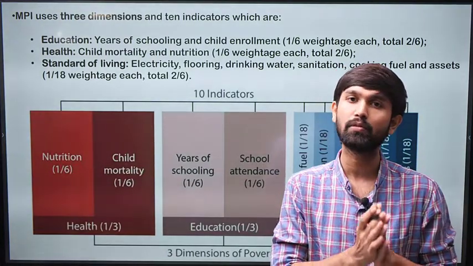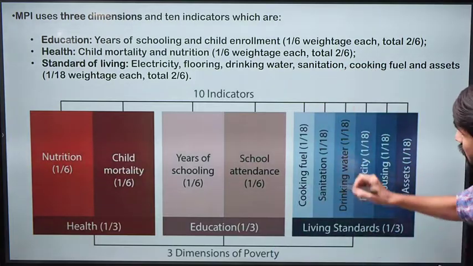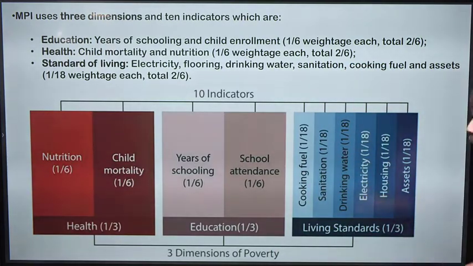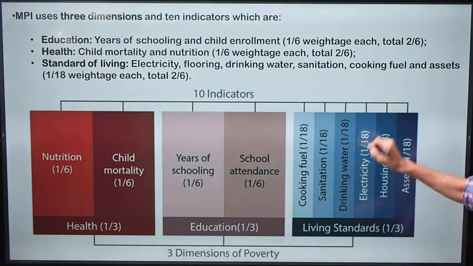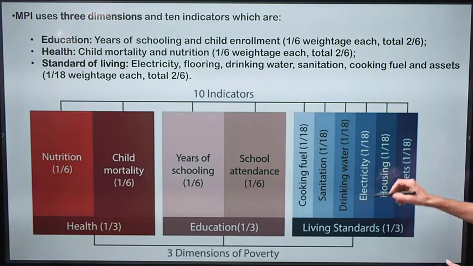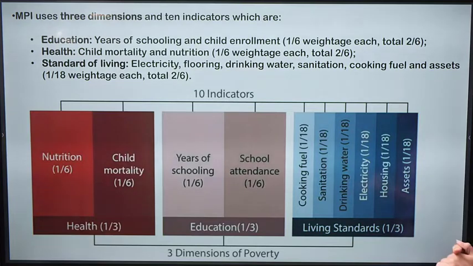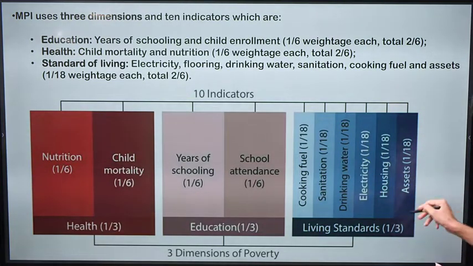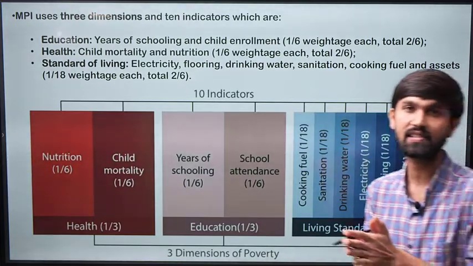Are they being made available to the human beings or not? So what are they? The cooking fuel, is it available? Are the hygiene conditions in which they are living, is the sanitation good? Is drinking water available to the citizens? Is electricity supply adequate for them? Is housing available to them? And what assets are they holding?